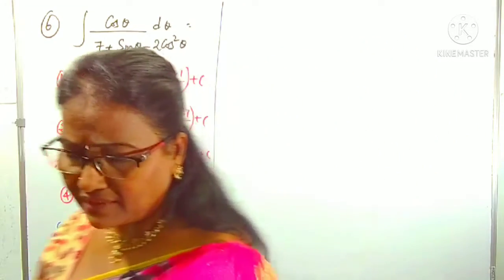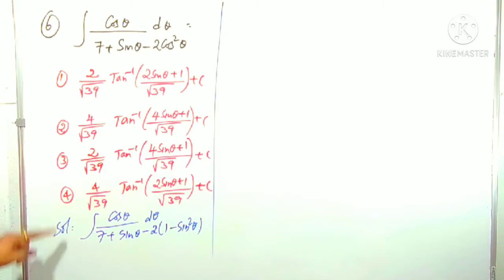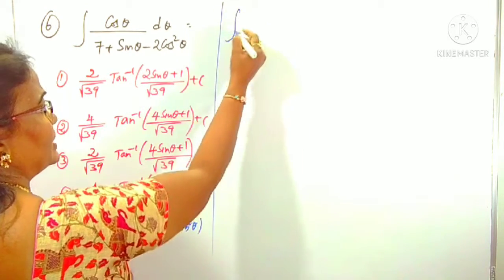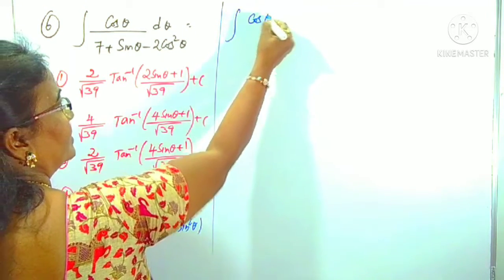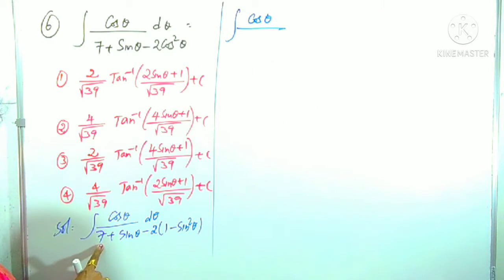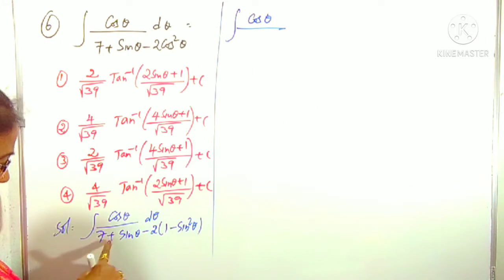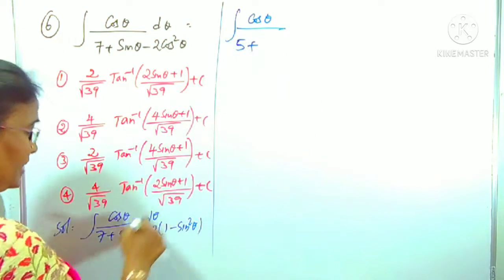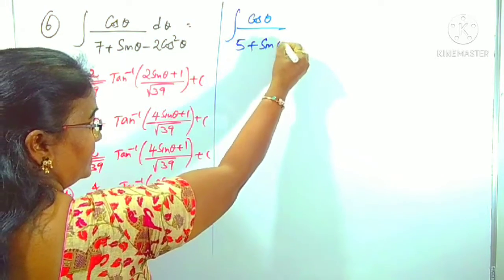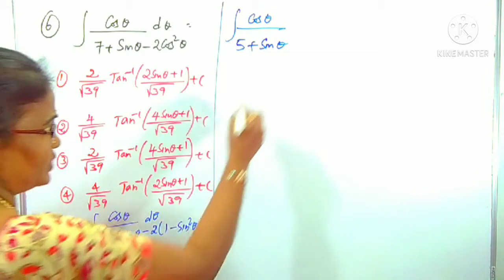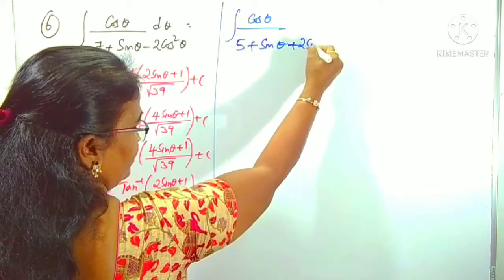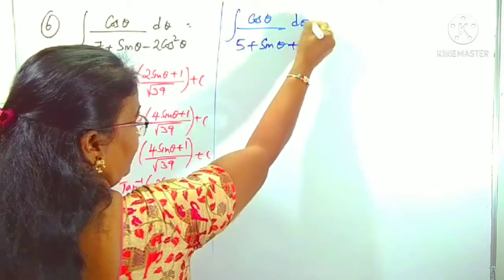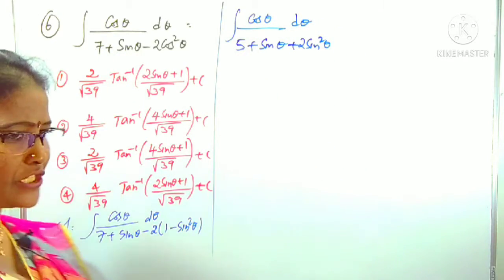Now you can understand what is the denominator simplification. Numerator is as it is. Integration of cos theta by denominator. 7 here minus 2. 7 minus 2 is 5. 5 plus here sin theta. Here minus or minus plus 2 sin square theta. Now easily you can understand what you have to do in the next step.